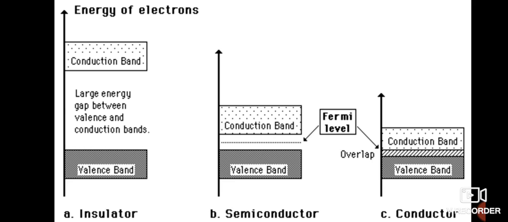That's why electrons cannot jump from valence band to conduction band. In case of semiconductor, the energy gap between valence band and conduction band lies between the insulator and conductor.